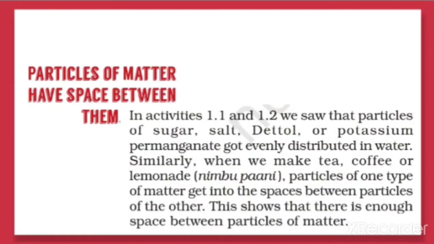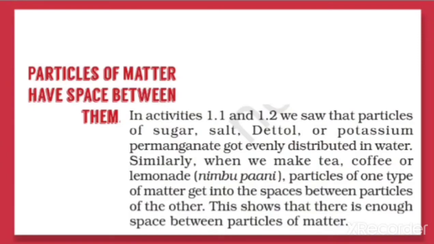Similarly, when we make tea, coffee or lemon juice, the particles of one type of matter get into the space between the particles of the other. That's why we can say that the particles of one matter get into the spaces between the particles of the other matter. So this shows that there is enough space between the particles of matter.